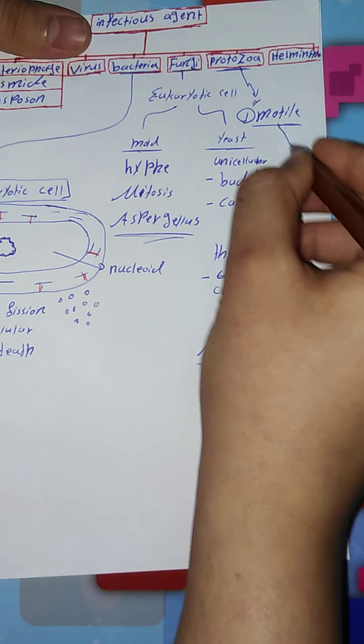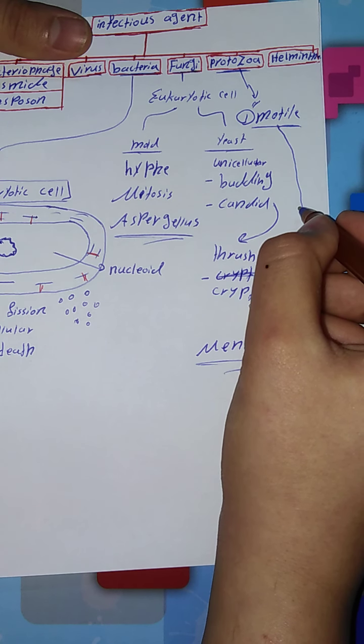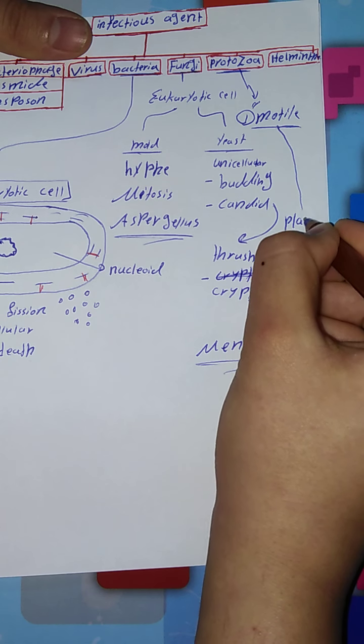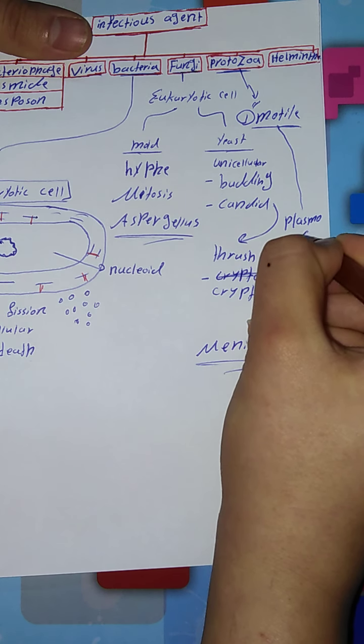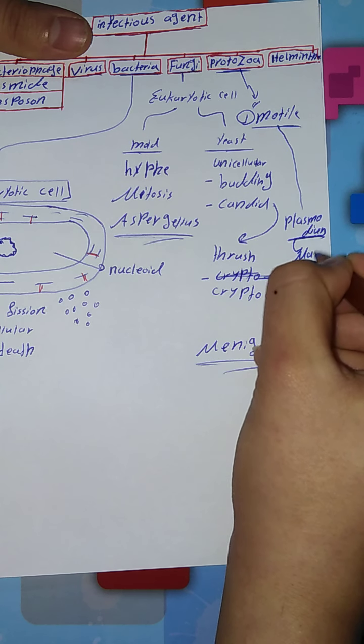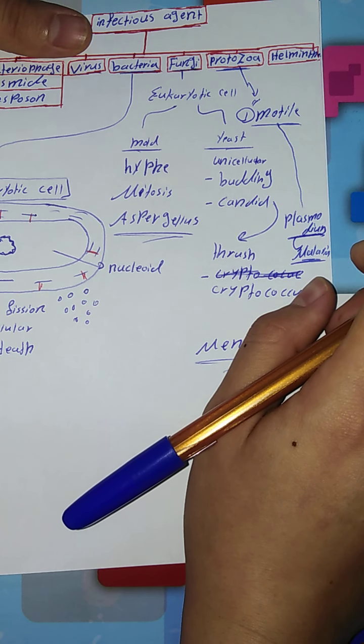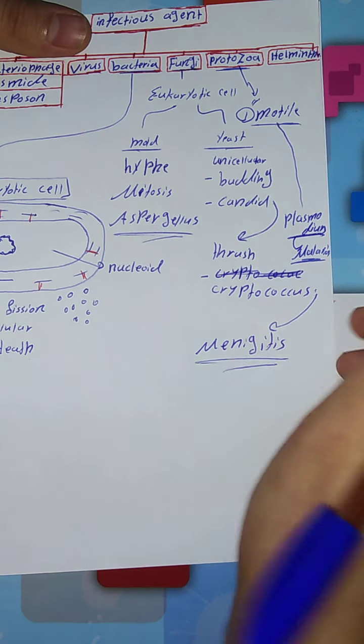And we have an example of this species like Plasmodium, which is the causative agent of malaria, from which so many people die. I'm sure all of you are familiar with malaria disease.